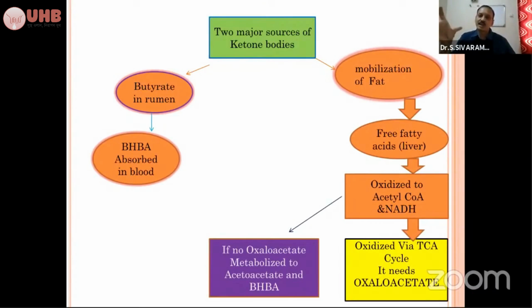Fat is mobilized to the liver, and in the liver it should be oxidized. It needs oxaloacetate, and for oxaloacetate there is a need of propionic acid. So if there is no propionic acid, there is low availability of oxaloacetate, and it cannot oxidize. Naturally it will be metabolized to acetoacetate and beta-hydroxybutyrate. So these are the two major sources of ketone body.